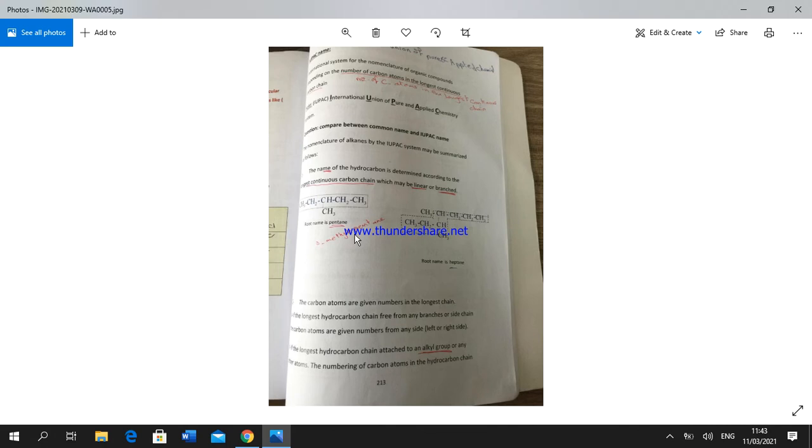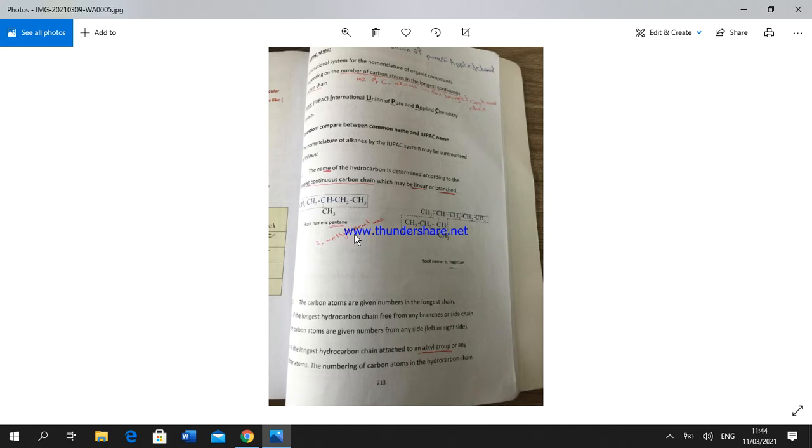The carbon atoms are given numbers in the longest chain. If the longest hydrocarbon chain is free from any branches or side groups, the numbering of carbon atoms can be given from either side, left or right. But if the longest hydrocarbon chain is attached to an alkyl group or any other atoms, the numbering of carbon atoms in the chain begins from the side nearer to the branch.